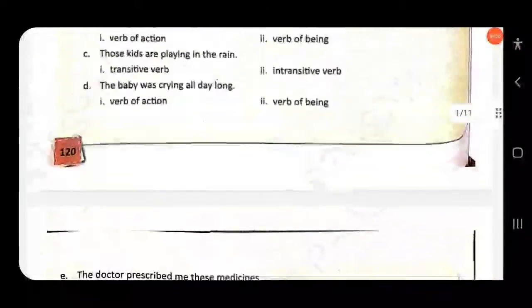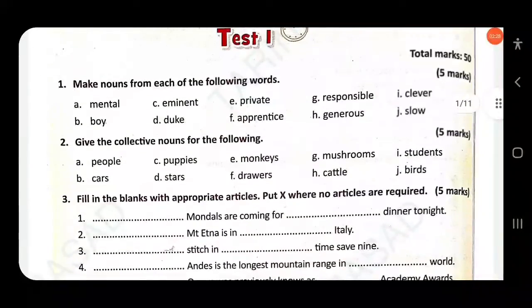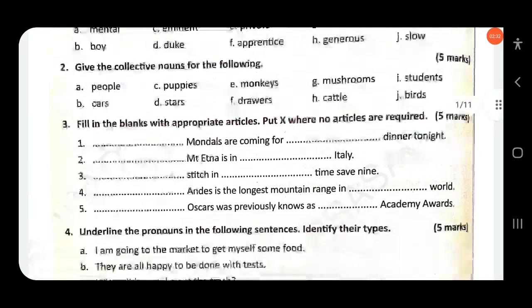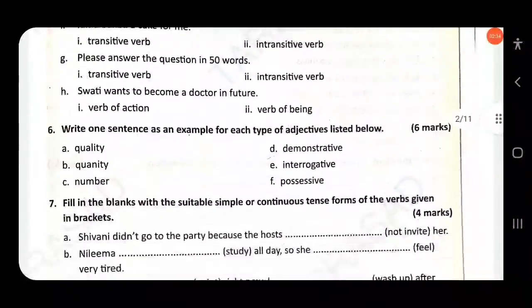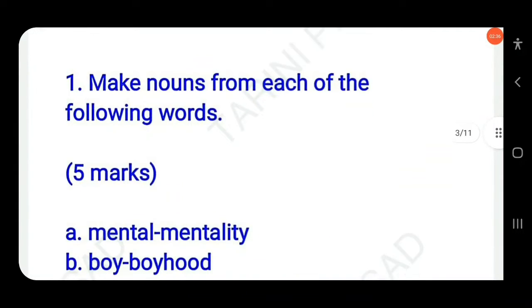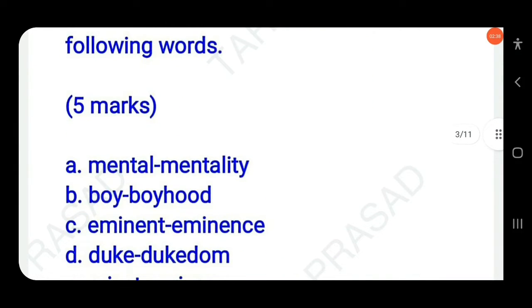Then next question, duke. Duke is a common noun, so the abstract noun will be dukedom, like free, freedom, a child, childhood. Similarly duke, dukedom. Here dom is known as a suffix.